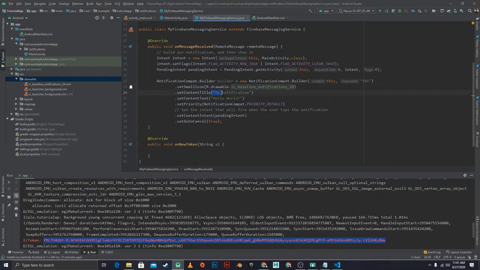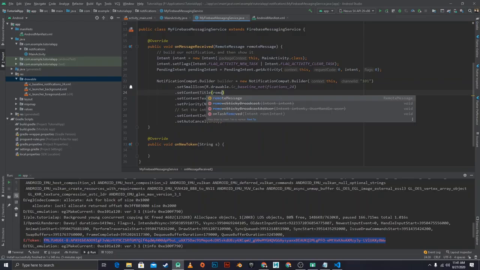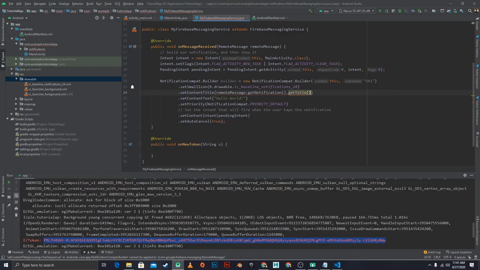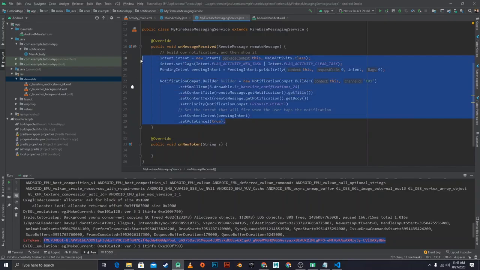Now we want to set the title and the body of our notification to be whatever we send to it, and we can do that by getting the message from here. So we say remote message dot get notification dot get title, and then we do the same here, but we just get the body. So remote message dot get notification dot get body. Right, so this has built our notification. Now we want to show it.